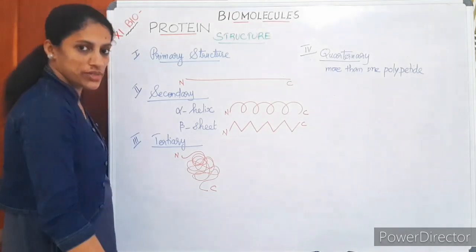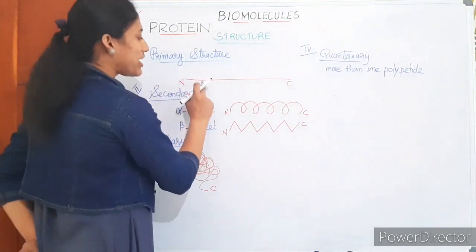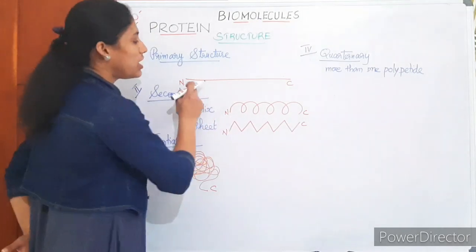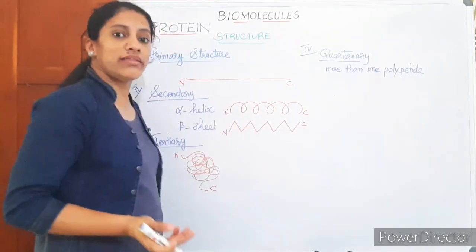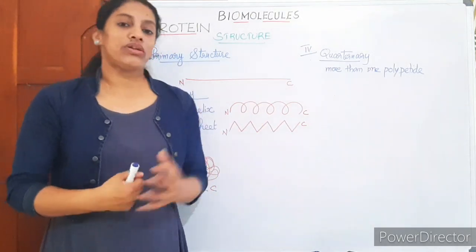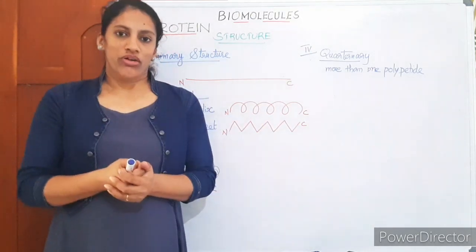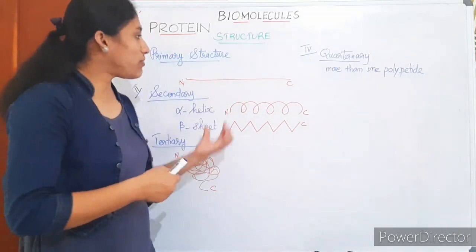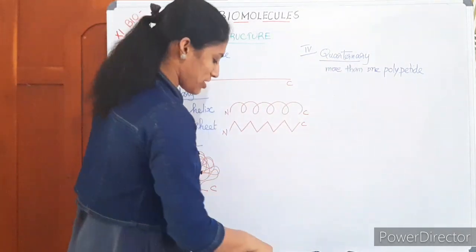If a protein is made up of one more, or two more, or three more polypeptides, it is a complex protein. If it consists of more than one polypeptide in its structure, it forms the quaternary level structure.